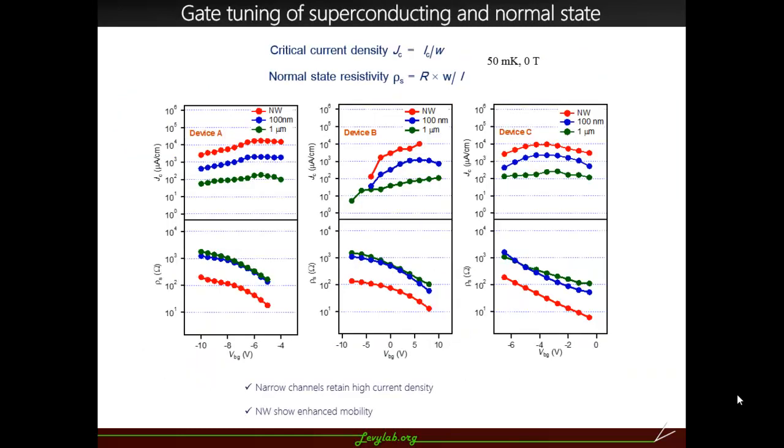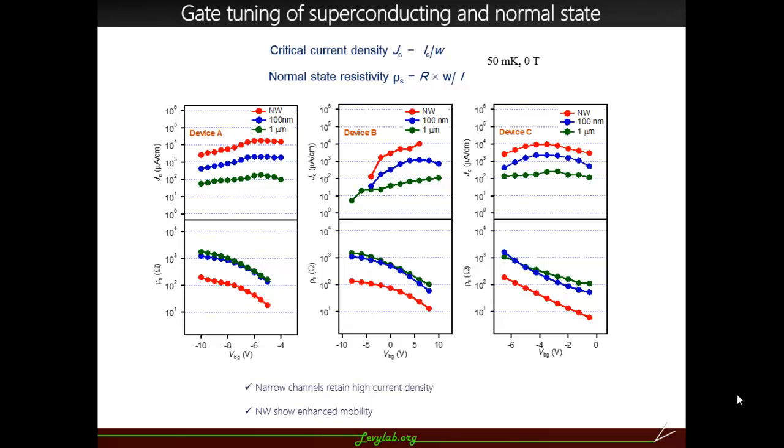So we further did gate tuning, because the critical current or the normal state that you see depends on the gate voltage. So we wanted to scan the entire accessible range, to map the properties in the whole gate range. What I've shown here is the critical current density, which I obtained by dividing by the width of the structures, and the normal state resistance, which is sort of resistivity.